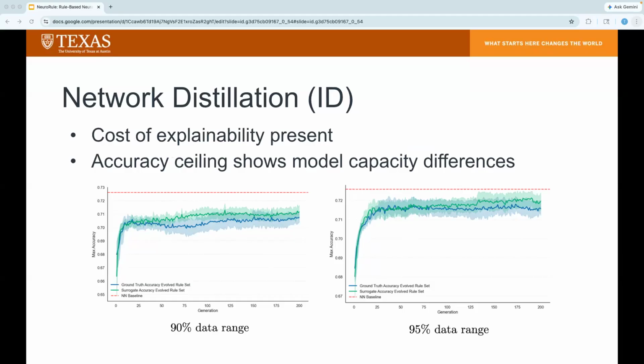So these experiments also reveal a cost to the explainable model in comparison to the MLP accuracy, which is shown in red at the top. This accuracy ceiling suggests a difference in model capacity. So the neural networks are characterized by a higher parameter density, which is why they likely achieve higher in-distribution accuracy by excelling at interpolation. In contrast, the rule sets don't have the same capacity to model such complicated relationships, and so they don't necessarily perform as well during interpolation. This result suggests that while MLPs are optimized for fitting known data distributions, the rule sets can at most approximate the behavior of the MLP.